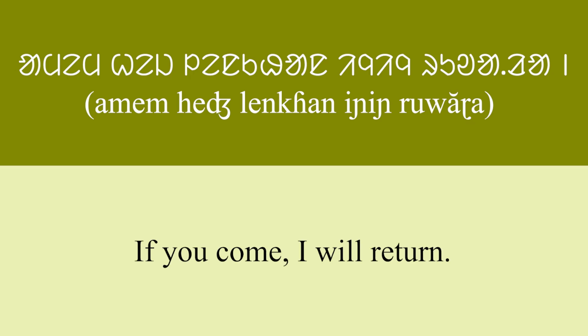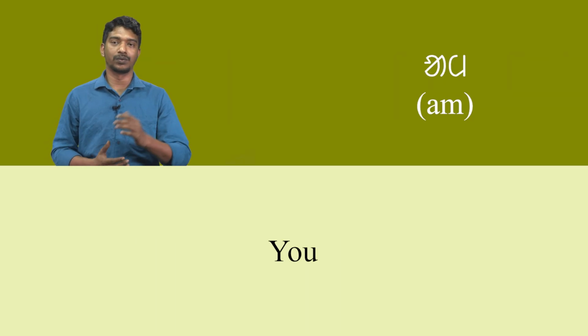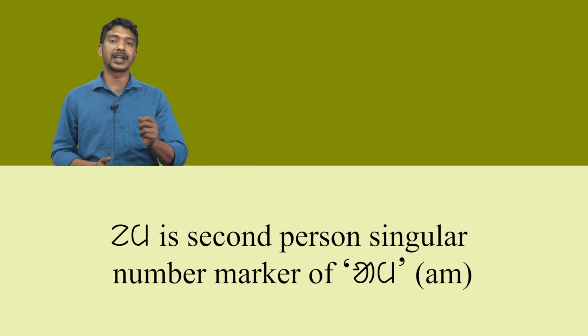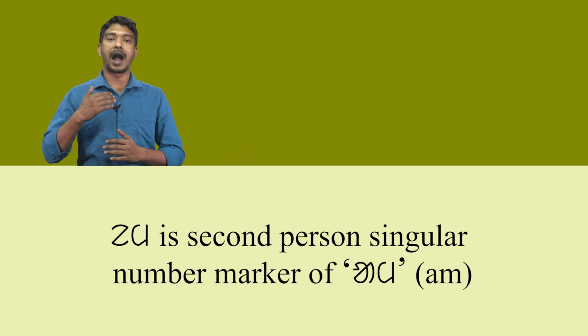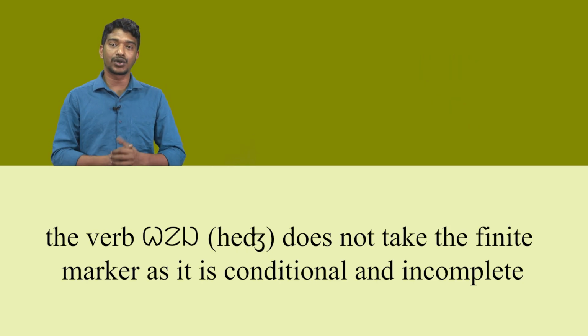Now we discuss the above sentences one by one. In the first sentence, amem hej lenkhan inyiny ruwera means if you come I will return. Here am means you, m is second person singular number marker of am. Hej means to come. The verb hej does not take the finite marker as it is conditional and incomplete.